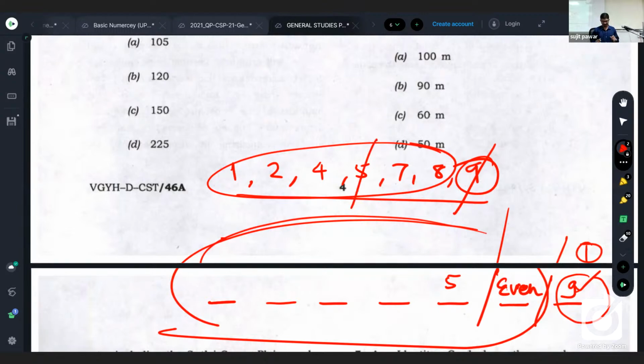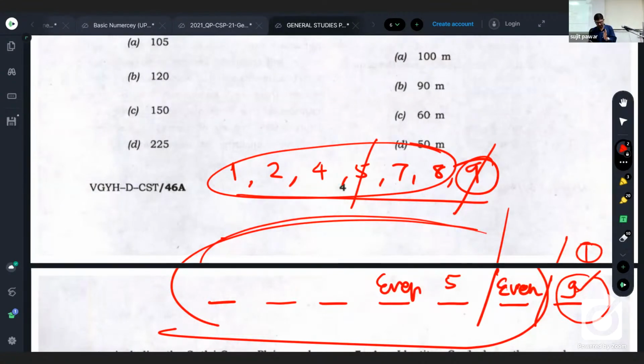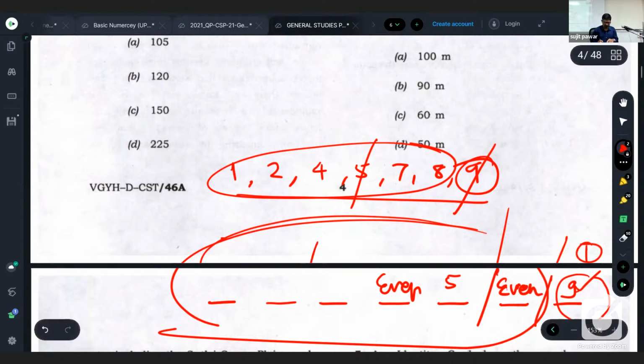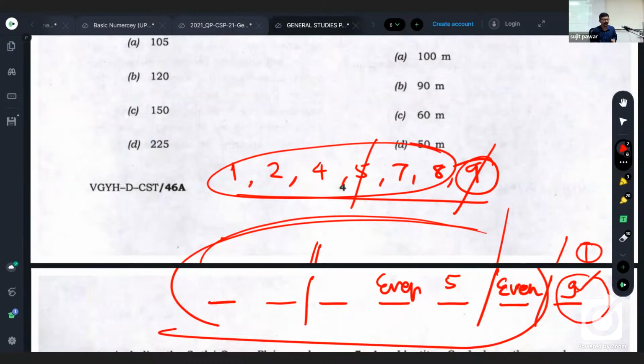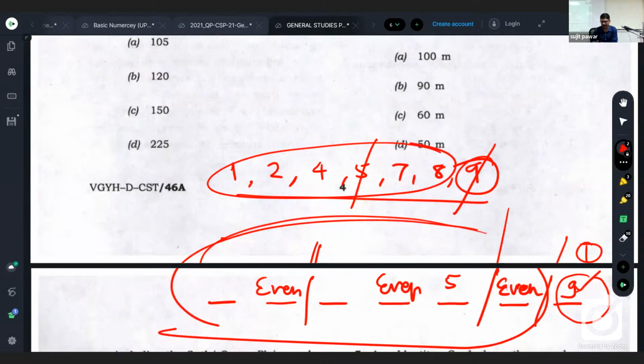Right now, after deleting the last 3 digits of the original number, the number should be divisible by 4. So it should be even to be divisible by 4. Now, removing the last 4 digits, the number formed should be divisible by 3. We'll do that afterwards. Before that, if the last 5 digits are deleted, the number formed is divisible by 2, so it should be even.